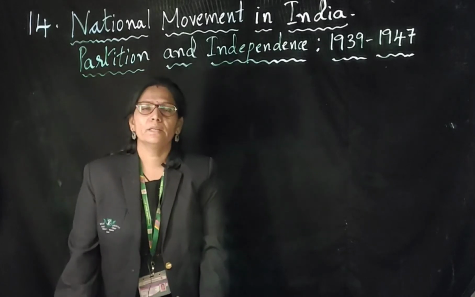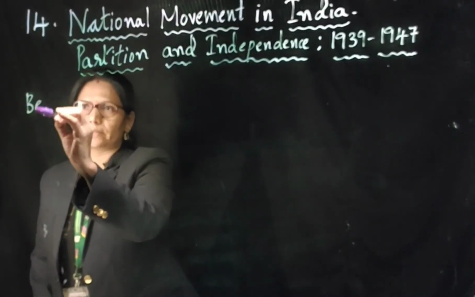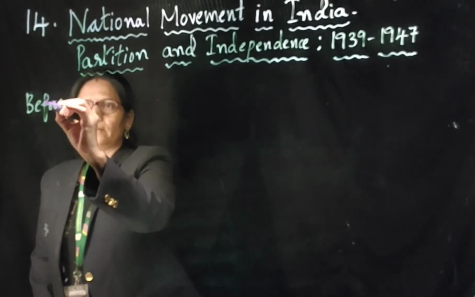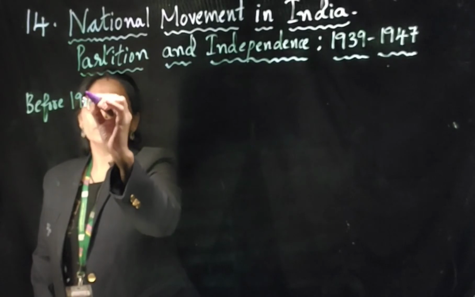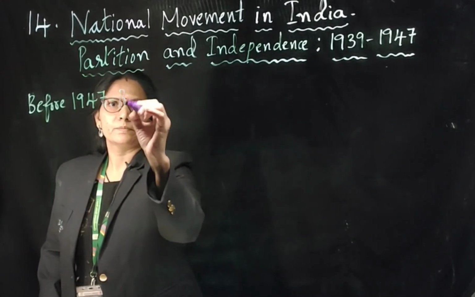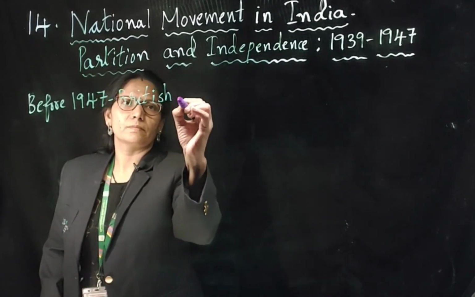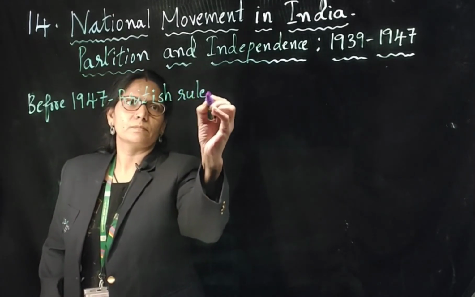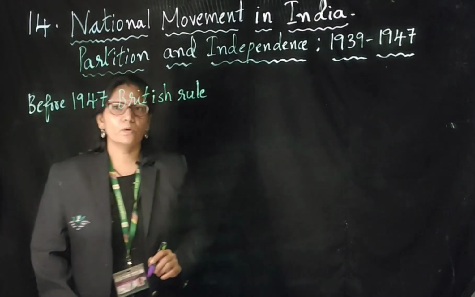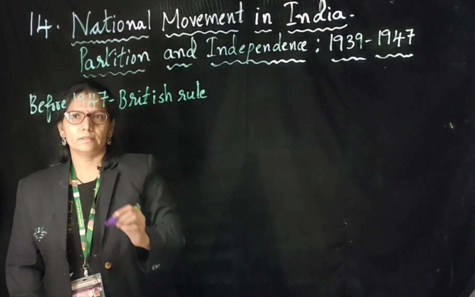As we know, we were under British rule before 1947. We were under the control of Britishers before 1947. The Britishers ruled our country for nearly 200 years.